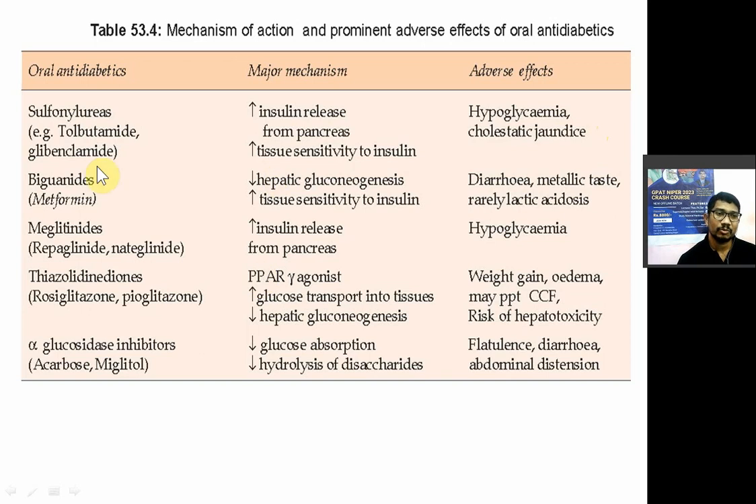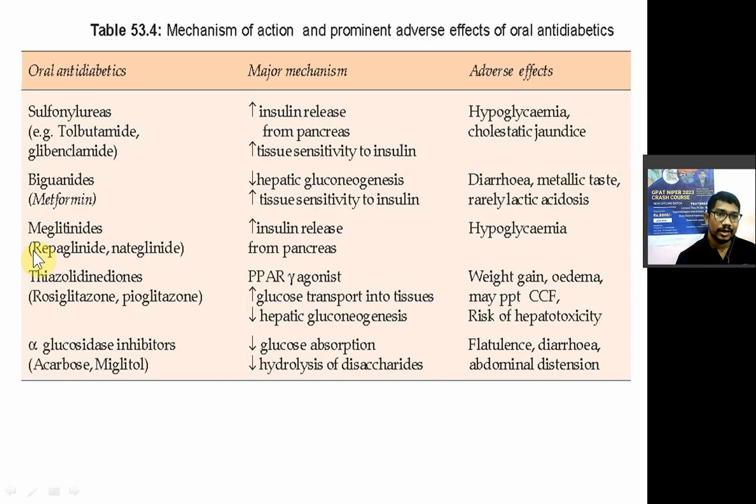Then biguanides, in that phenformin and metformin are there. They decrease hepatic gluconeogenesis, that is, they prevent the formation of new glucose, and increase insulin sensitivity of the tissue. Diarrhea and metallic taste in the mouth are the most important adverse effects. The question has already come: what is the adverse effect of metformin? So metformin will have a metallic taste in the mouth.